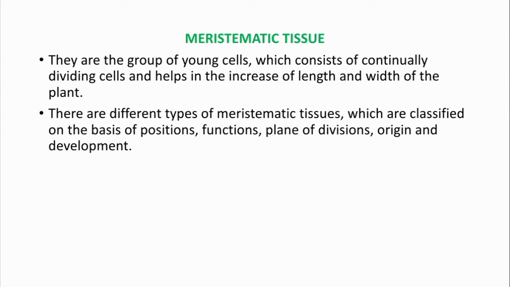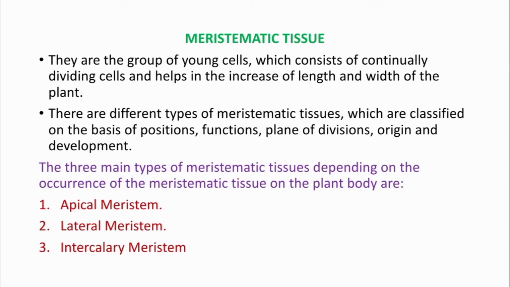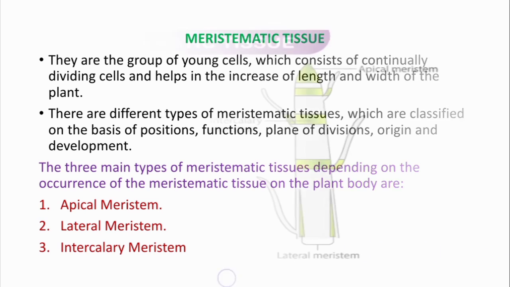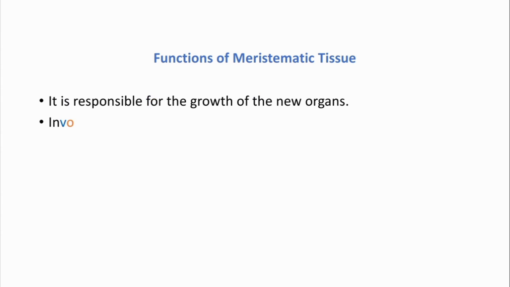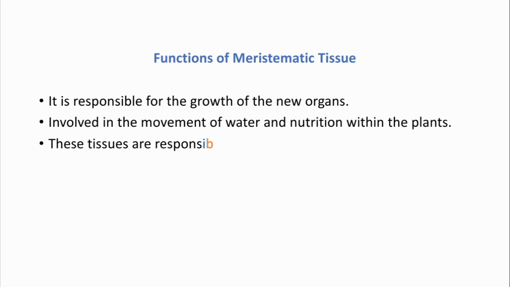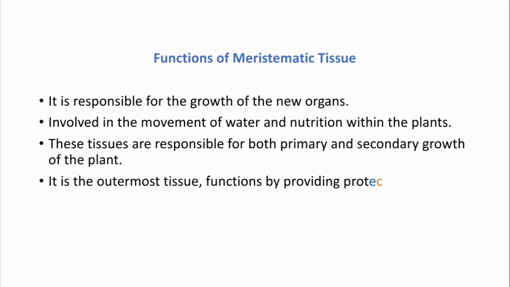There are different types of meristematic tissues which are classified on the basis of positions, functions, plane of division, origin and development. The three main types of meristematic tissues, depending on the occurrence of the meristematic tissue on the plant body, are apical meristem, lateral meristem, and intercalary meristem. Functions of meristematic tissue. It is responsible for the growth of the new organs, involved in the movement of water and nutrition within the plants.